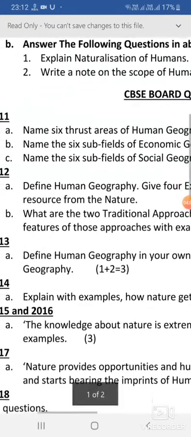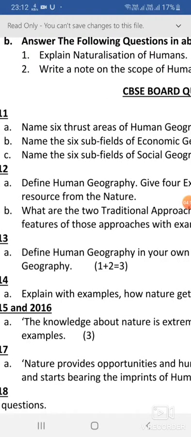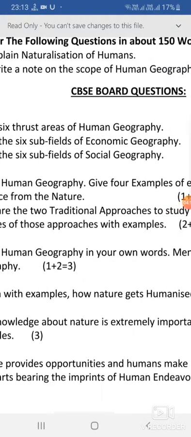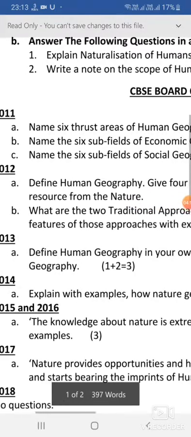Now name the 6 subfields. Next question, subfields of economic geography. You will get it from that table, that is the fields of geography. In the similar order, you will get the answer of the 6 subfields of social geography from that same table. 2012, define human geography.